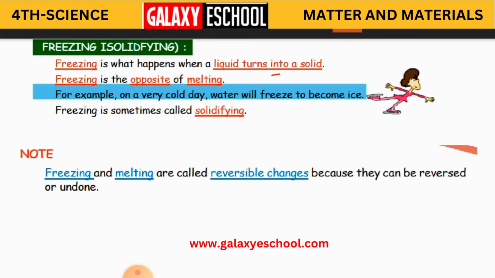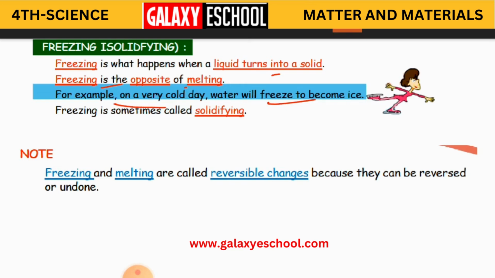Okay, so freezing is the opposite of melting. Freezing is when you keep liquid in a cold area, it is going to become a solid. Melting is when you keep a cold substance in warm conditions, it is going to melt. Okay, so here, for example, on a very cold day, water will freeze to become ice.